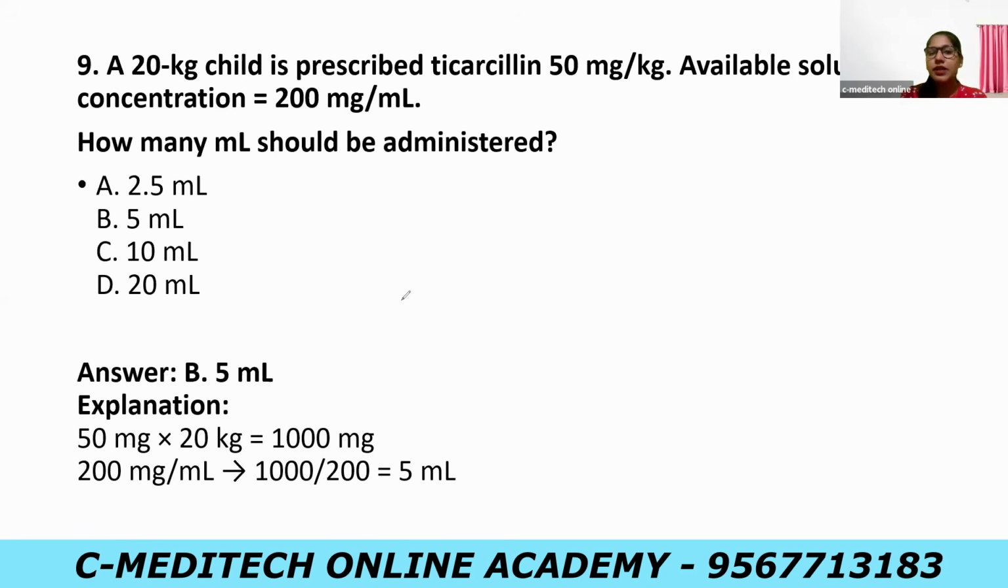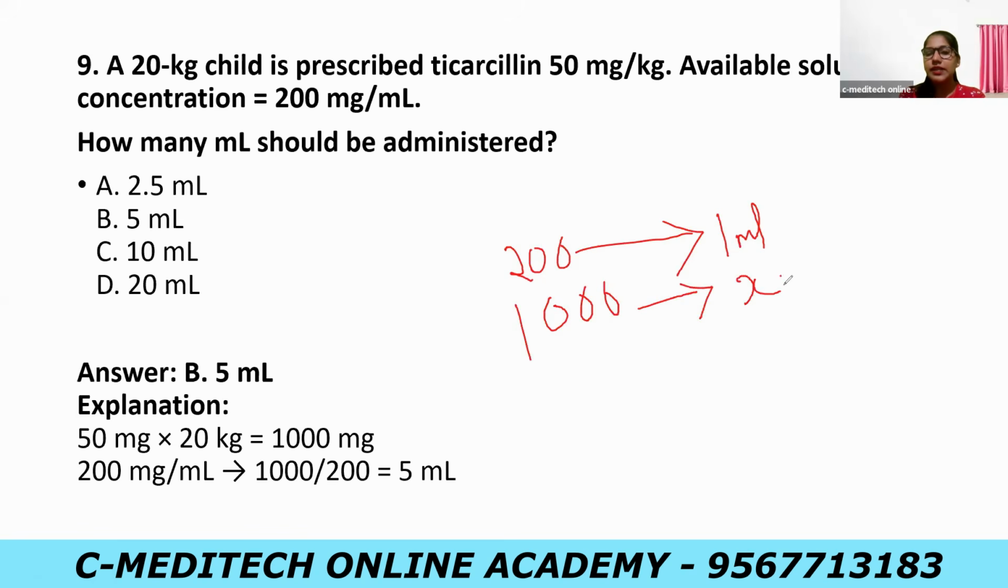Okay, so this is very simple. We know that 200 mg is present in 1 ml. So we are giving 1000 mg, and we don't know how many ml, so we can write it as x ml. You can just cross multiply: 1000 into 1 is 1000, divided by 200, and the value will be 5. This is how you put 5 ml here.